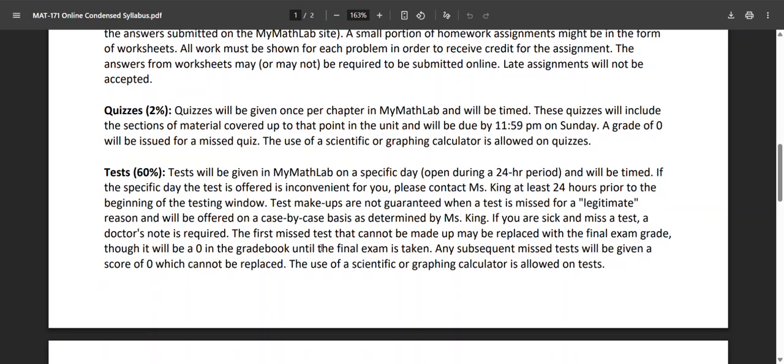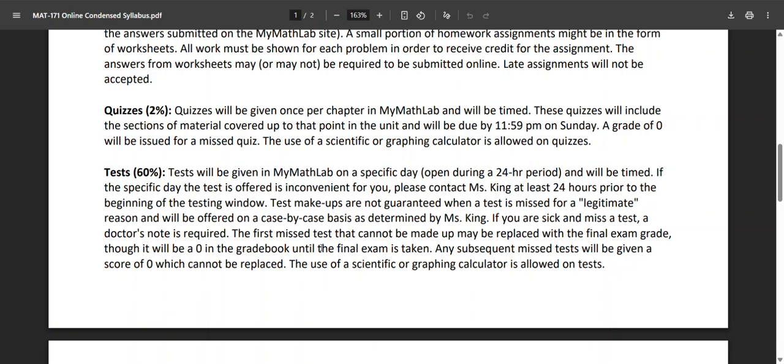The next section we have is quizzes. This is not a typo, it is only 2% of your grade. I'm going to give a quiz once per chapter in MyMathLab, and those quizzes will be timed. The purpose of a quiz is kind of twofold. One is to give you a chance to see what test questions could look like and how I would grade them. And the second, for the 2% of your grade, is for me to see which students are going to try to cheat in this course and catch it early when it's only 2% of your grade.